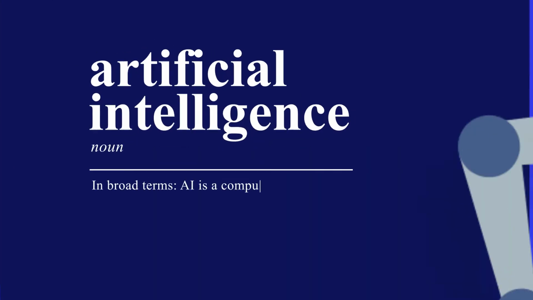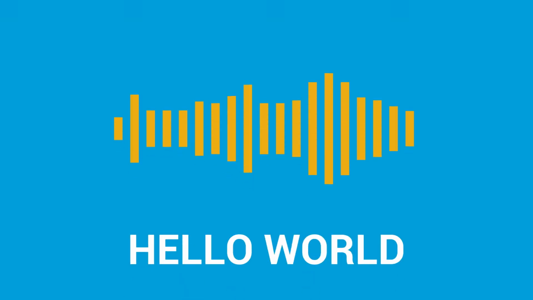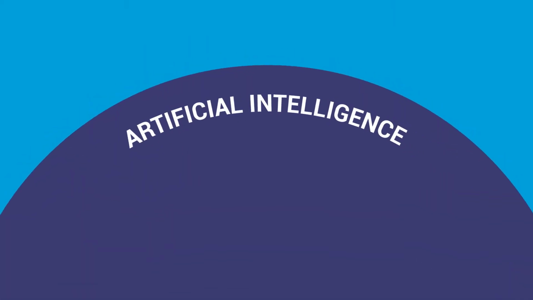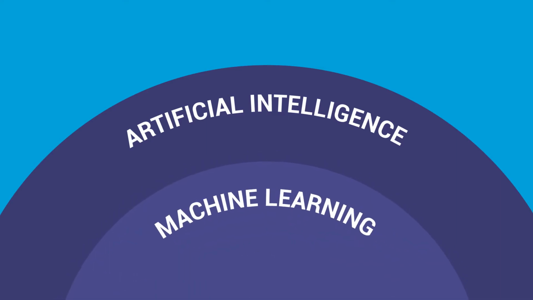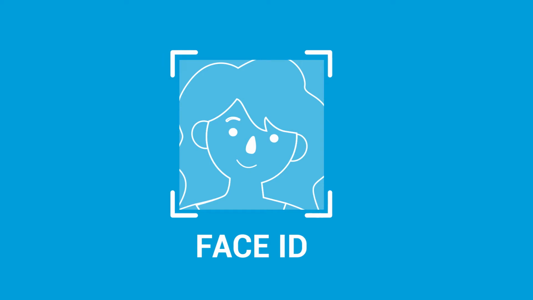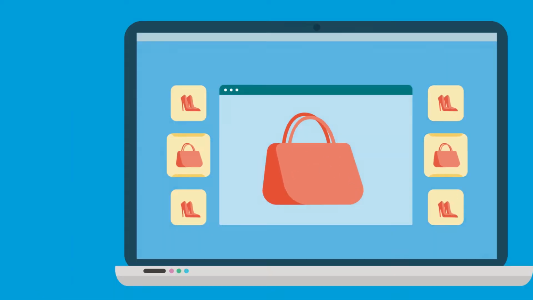In broad terms, AI is a computer's ability to perform tasks that normally require human intelligence, like recognizing speech and categorizing visual information. AI encompasses a much wider range of mechanisms and is the general field that includes a subset called machine learning, which in turn includes deep learning. AI algorithms are all around us, from Face ID and digital assistants to online shopping recommendations and so much more.